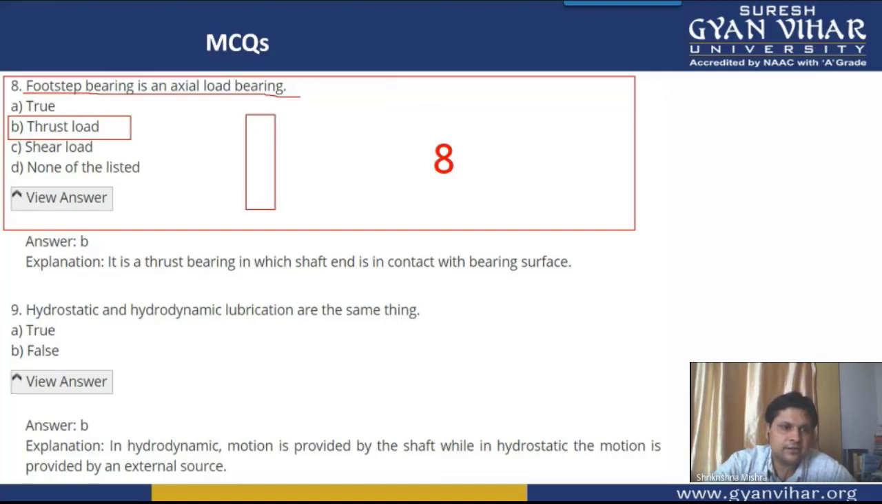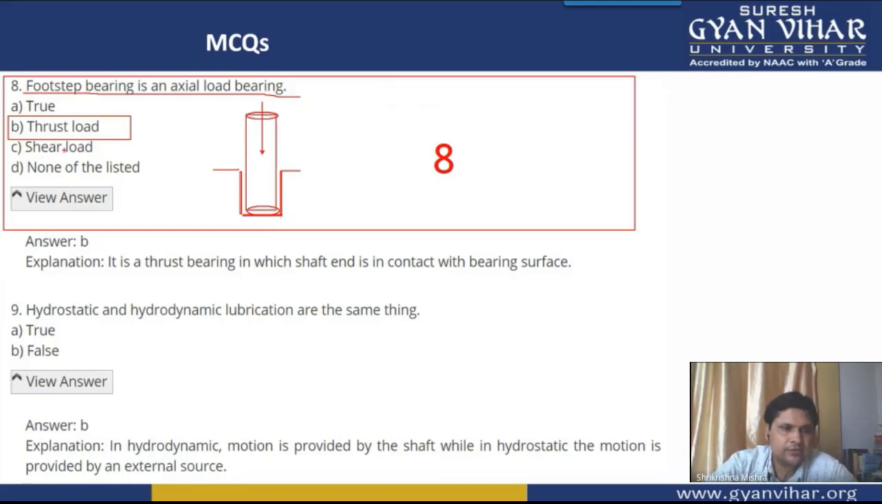We have seen that in the case of footstep bearing, basically it is used to bear the thrust load. Therefore, option B is the correct option.